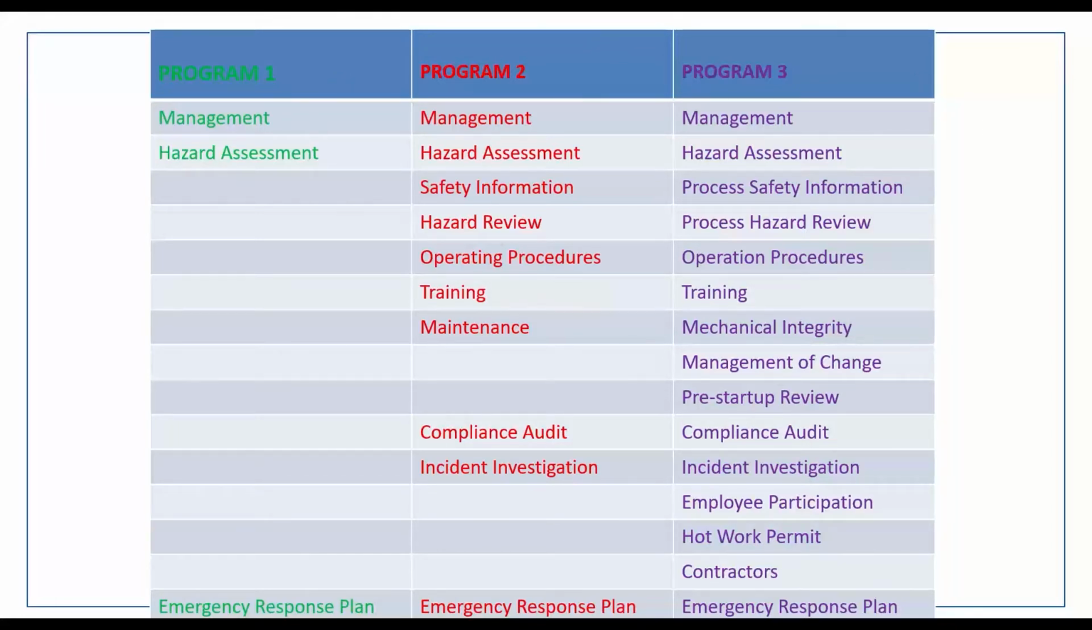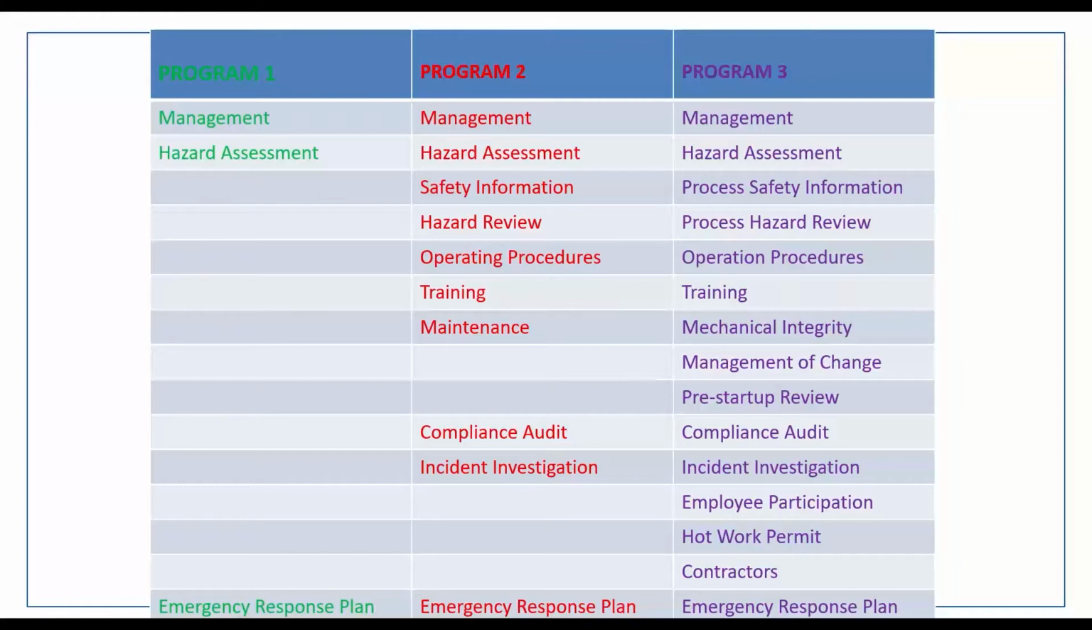I can tell you that program 1 is basically the simplest program to be in, because you only have to deal with 3 items: management, hazard assessment, and emergency response plan. That's where you have an RMP chemical and you do the offsite consequence analysis. It gets offsite to an area where there's absolutely no public and or environmental receptors. In other words, there's no people, no parks, no this or that. You'll be put in a program 1.